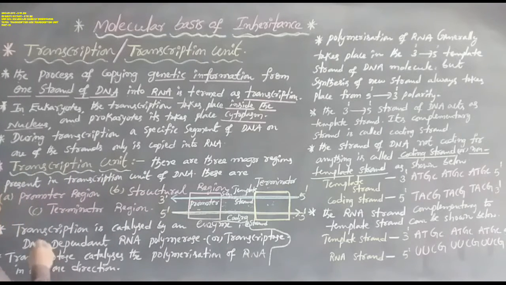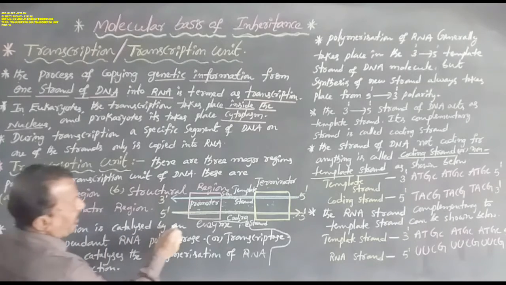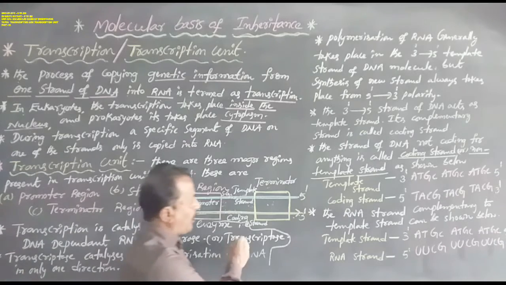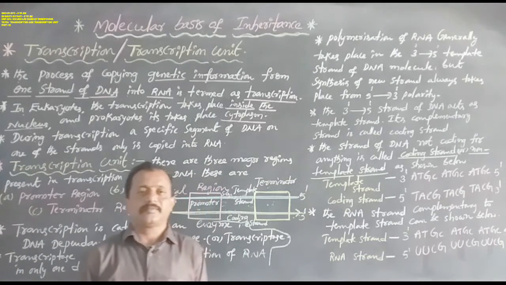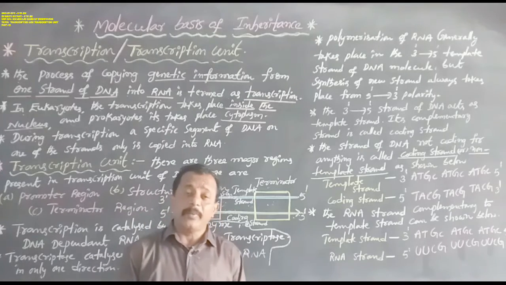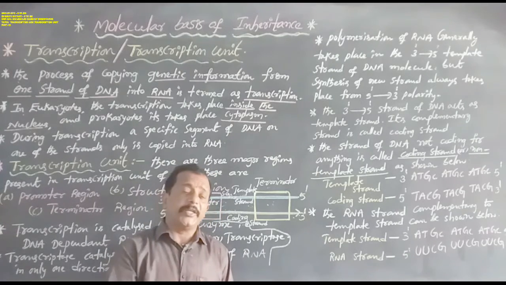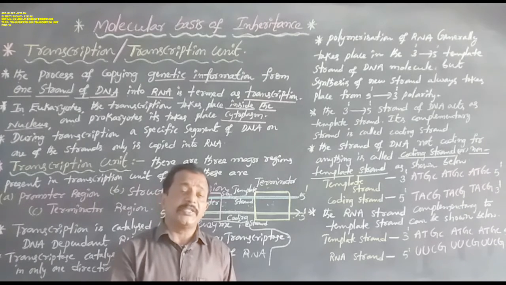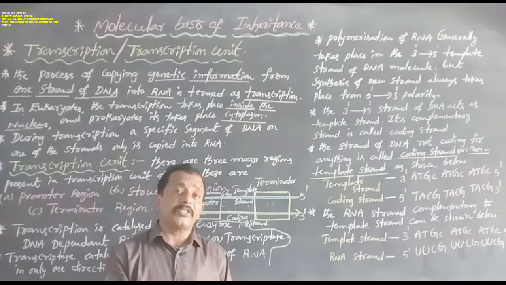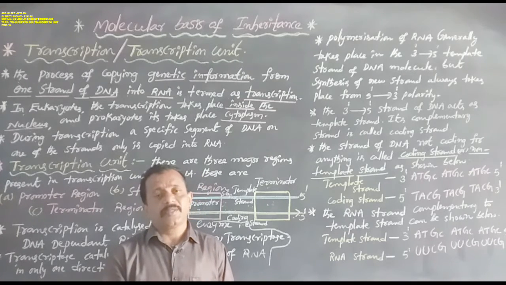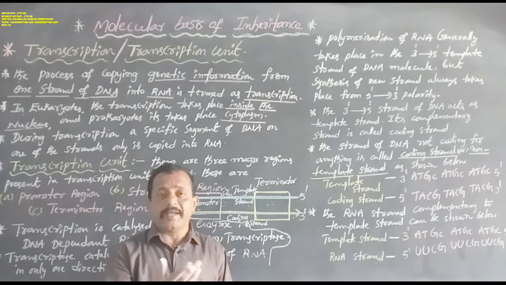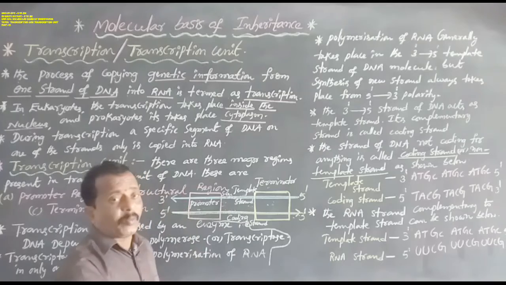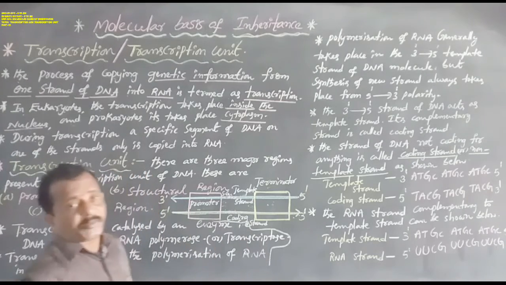Okay now? Transcription is catalyzed by one enzyme, that is DNA-dependent RNA polymerase or transcriptase. Replication of DNA is catalyzed by an enzyme, that is DNA-dependent DNA polymerase. In the same way, transcription is catalyzed by an enzyme, that is DNA-dependent RNA polymerase or transcriptase.